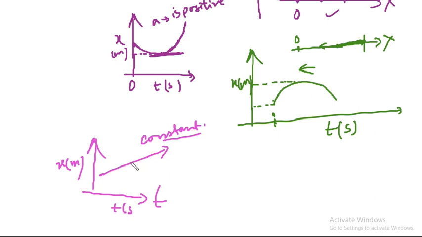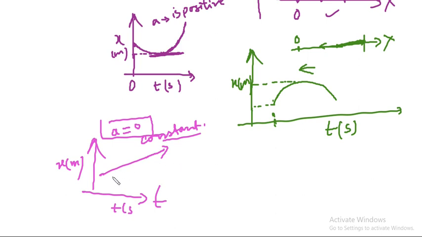So in this case acceleration is 0. I hope you understood this, because it is not curved in the upward direction or downward direction. That's why it is not accelerated.